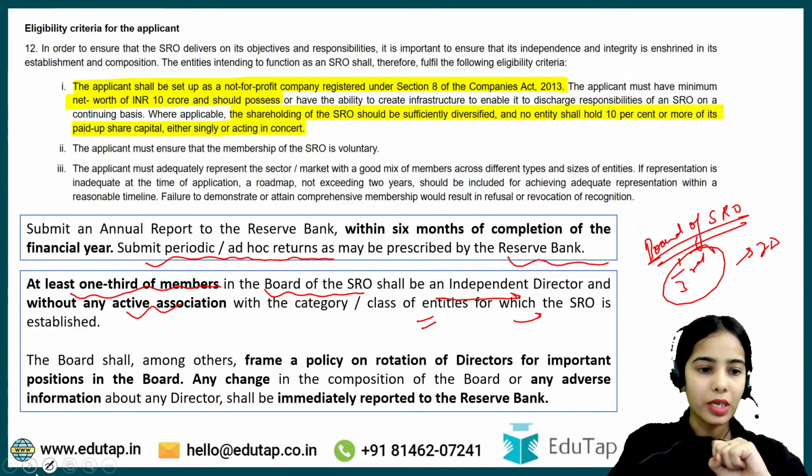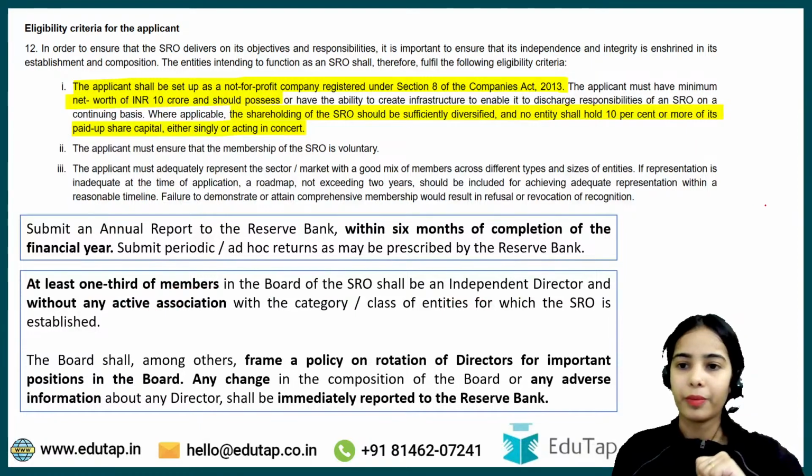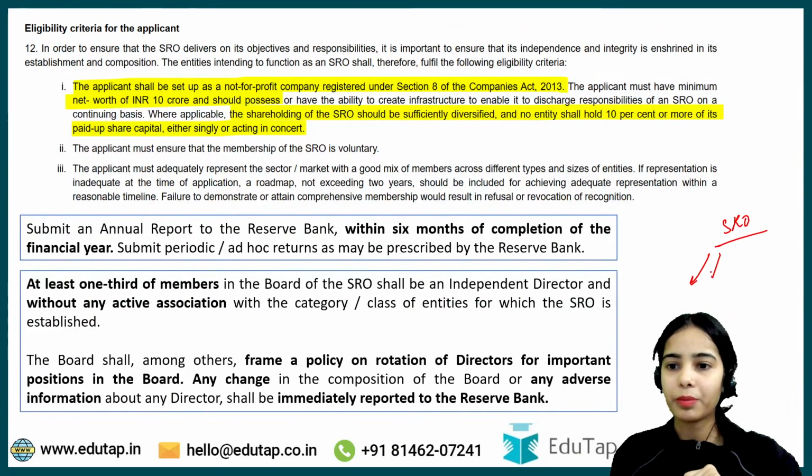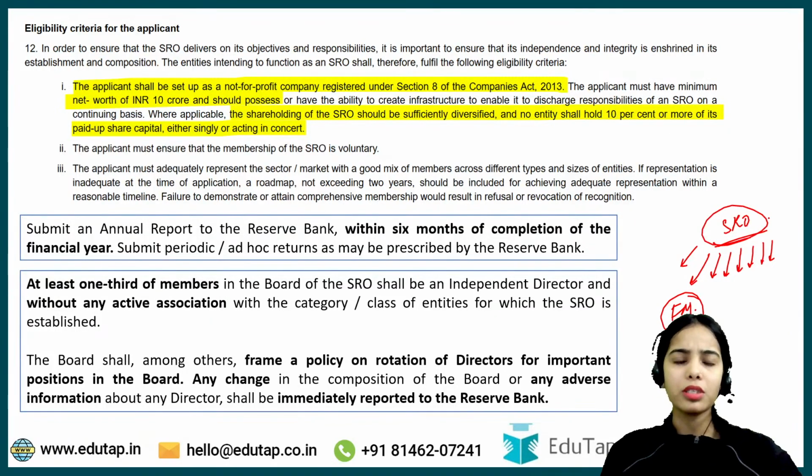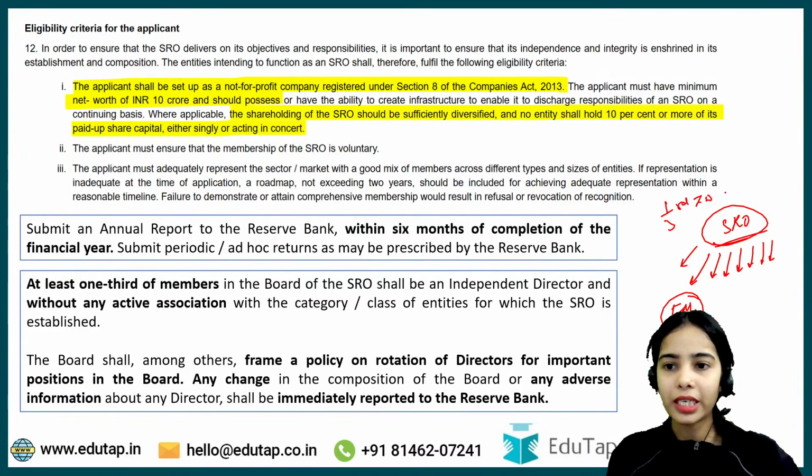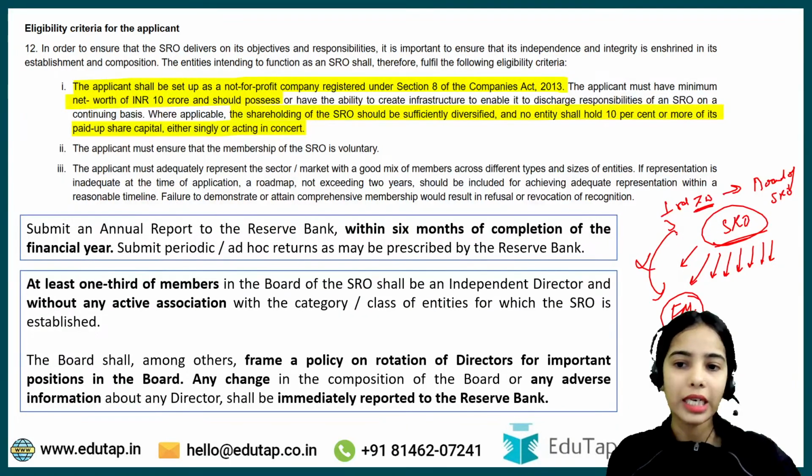Let's say the SRO consists of multiple members from the financial market. Now the SRO should have 1/3 independent directors in its board, and these independent directors should have no relationship with any of the members of the SRO.